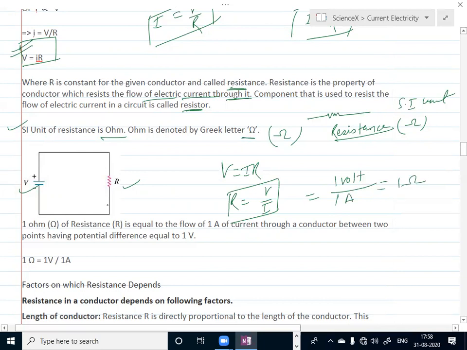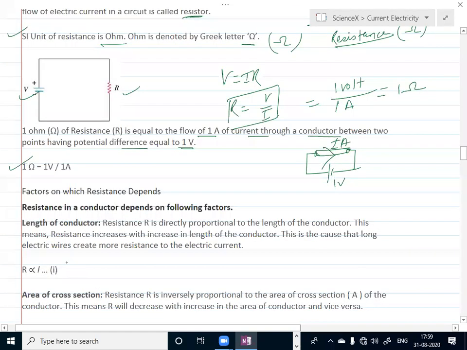So 1 ohm of resistance is equal to the flow of 1 ampere of current through a conductor between two points having a potential difference of 1 volt. It means if any wire or conductor has 1 volt of potential difference across its ends and carries a current of 1 ampere, then the resistance of this wire is said to be 1 ohm. 1 ohm is equal to 1 volt by 1 ampere.